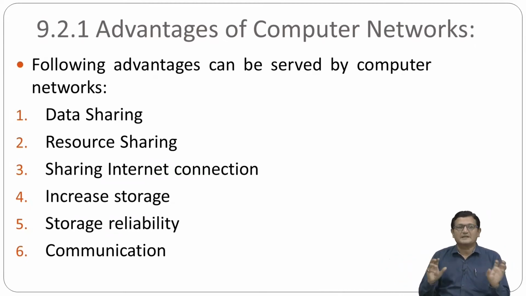If machine 1 and machine 2 are both connected in the network, then this is possible. So whenever you create some files and want to share this information with other users, so that they can access the same data produced by you on their terminal, then you need a computer network. Obviously the machines have to be connected.